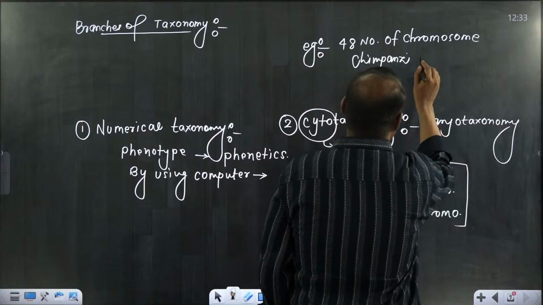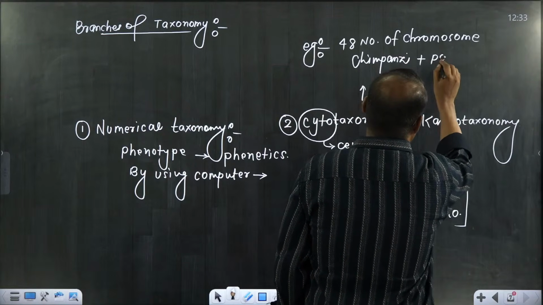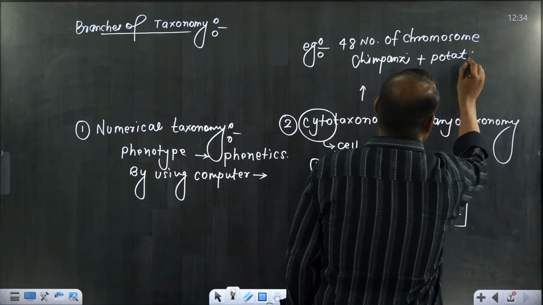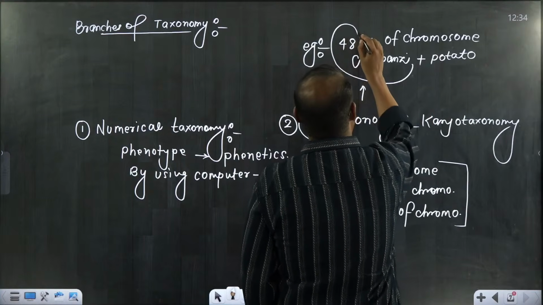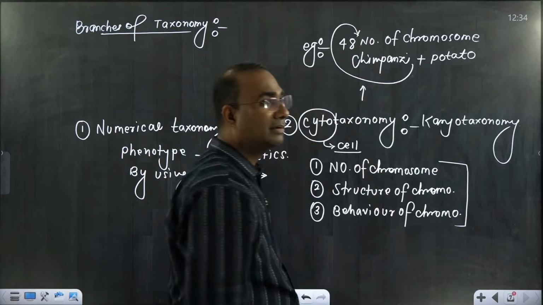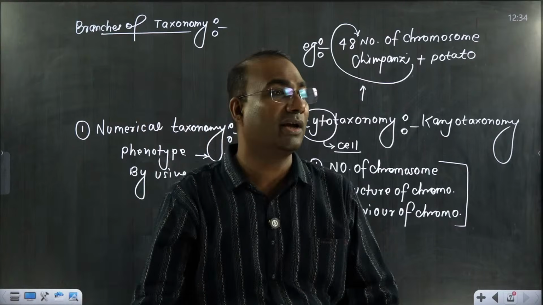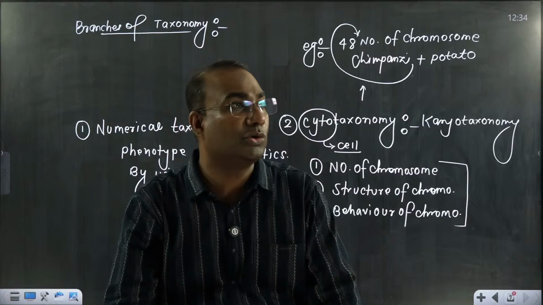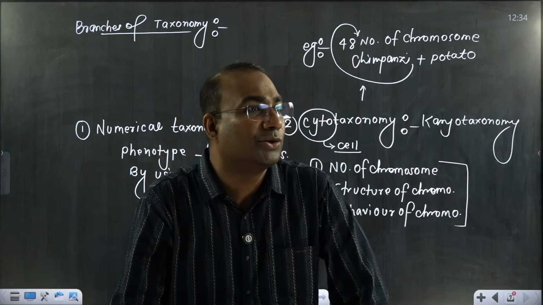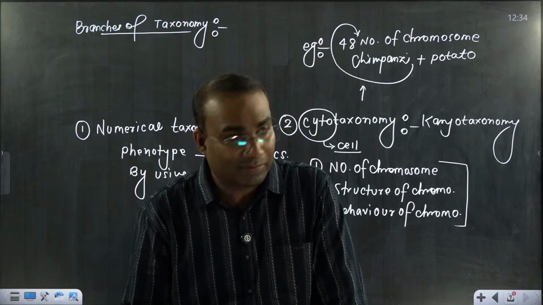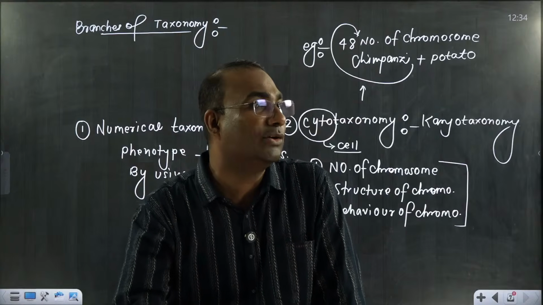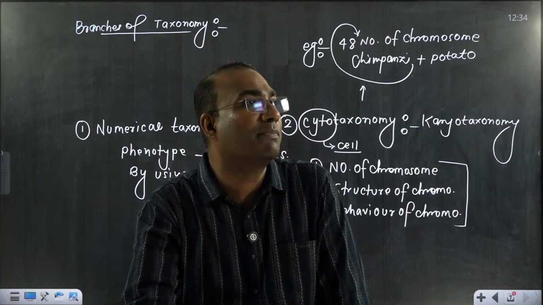But the problem is that chimpanzee and potato both have 48 chromosomes. So after completing the research you identify that you were doing research on potato, and your complete study will go to waste. That is the main problem: cytotaxonomy or karyotaxonomy is not properly accepted.